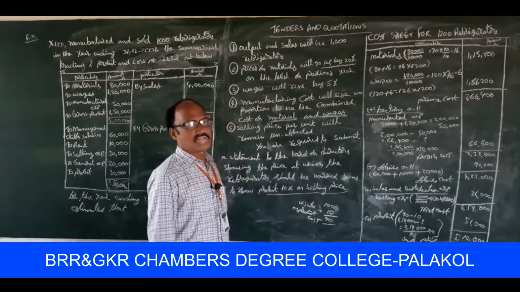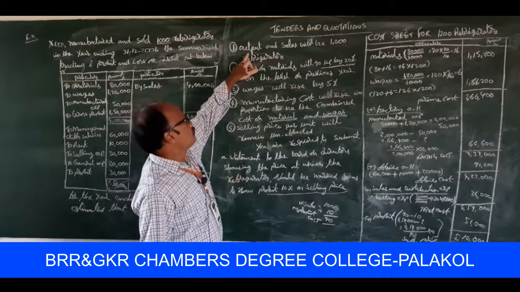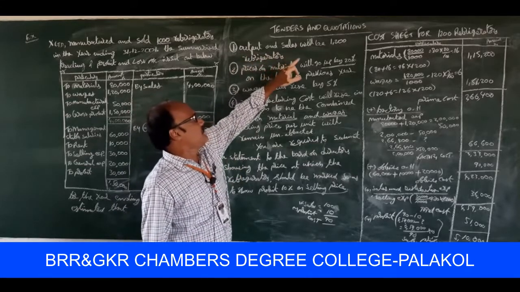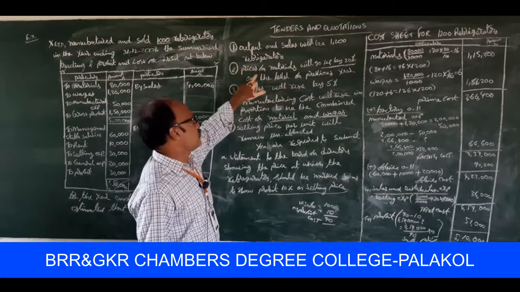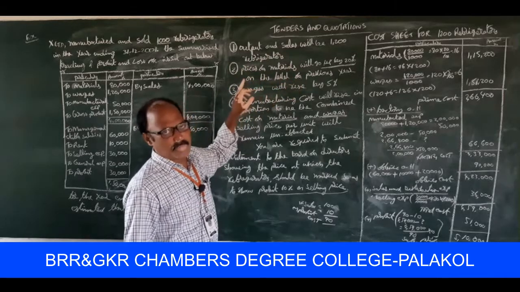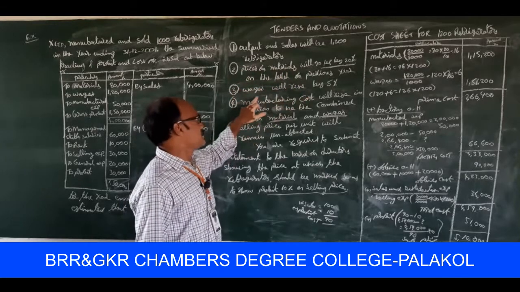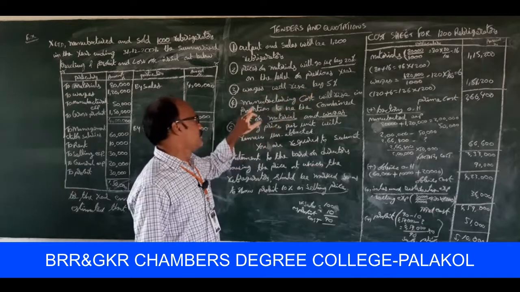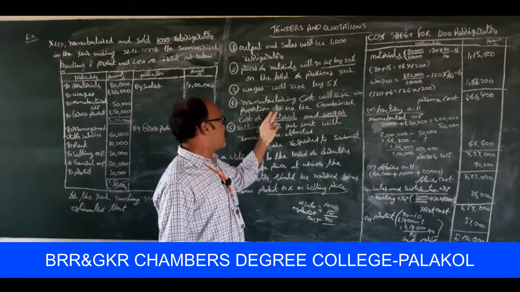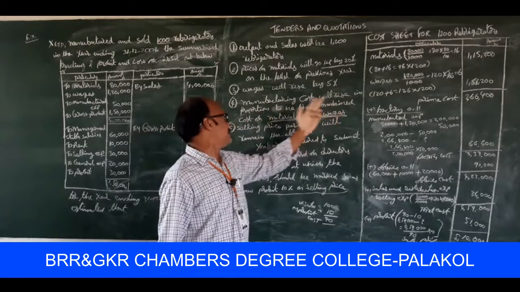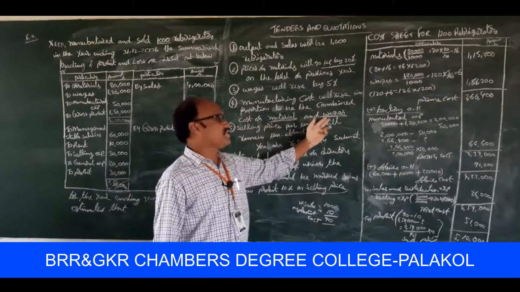So the quotation price is asked for 1,200 refrigerators, right? Output and sales will be 1,200 refrigerators. Prices of materials will go up by 20% on the level of the previous year. Wages will be raised by 5%. Manufacturing cost will be raised in proportion to the combined cost of material and wages.